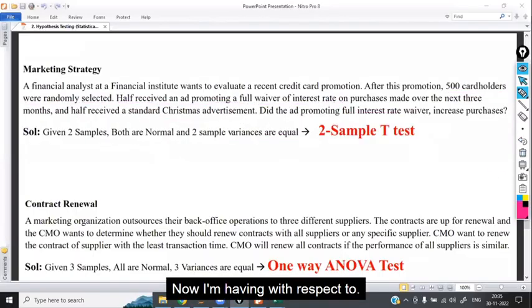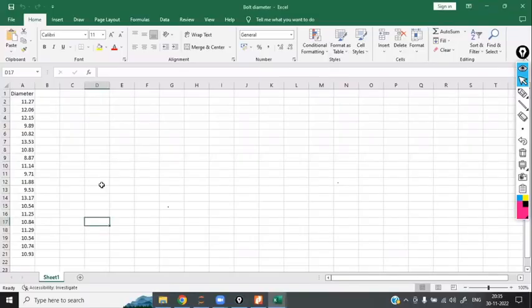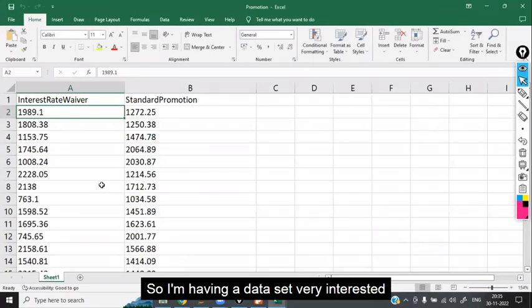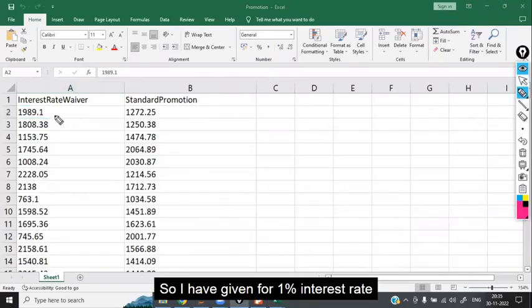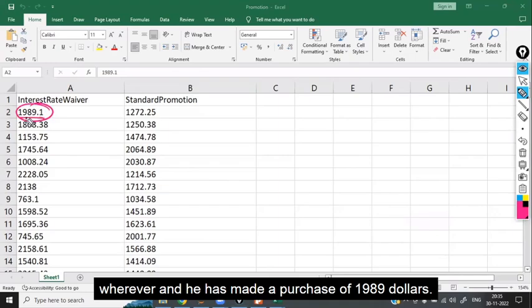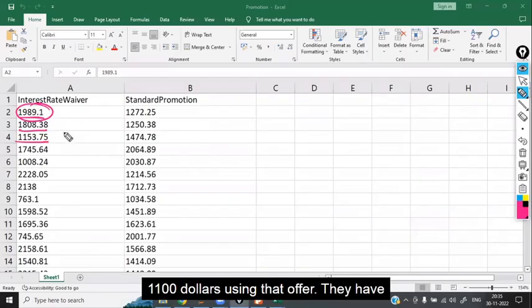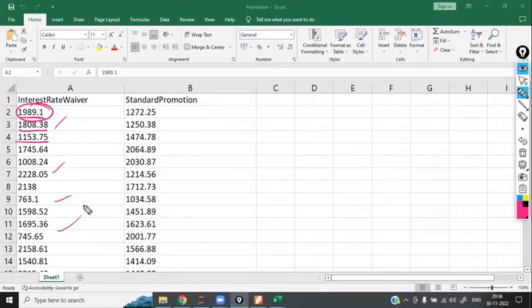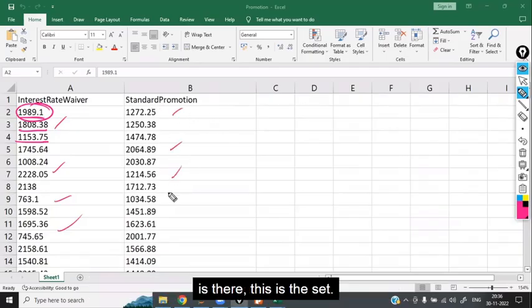Now, I'm having a data set like this. I have given one person the interest rate waiver, and he has made a purchase of $1,989. The second person has made a purchase of $1,800. The third person, $1,100. Using that offer, they have made this sale. Now, without giving that offer, with the normal promotion, this is the sale.